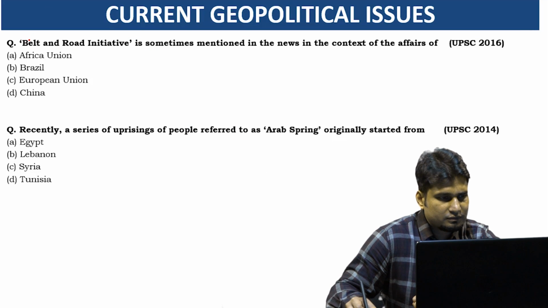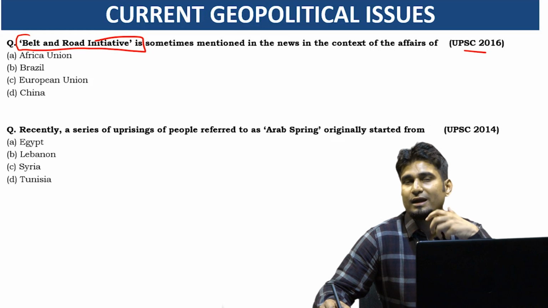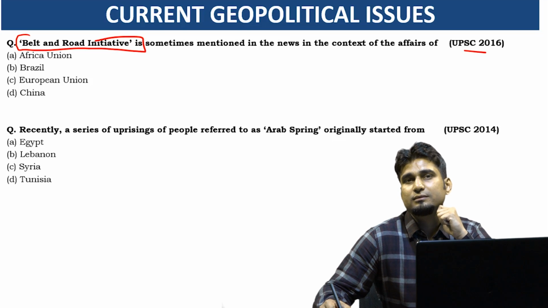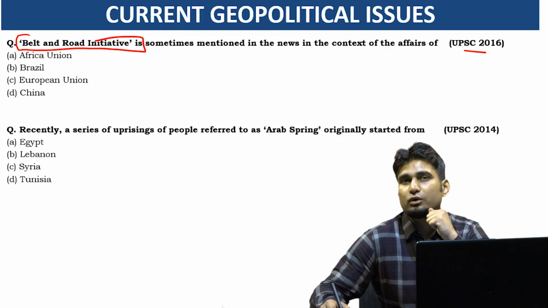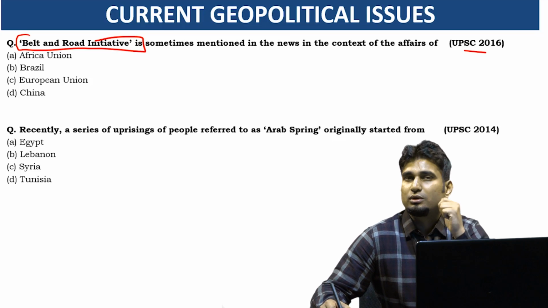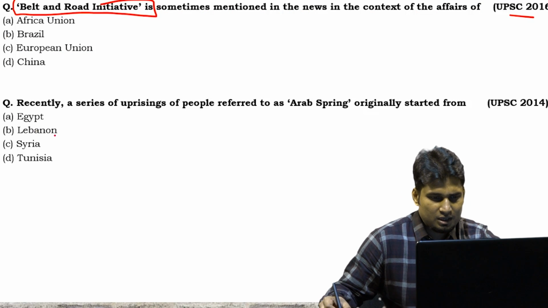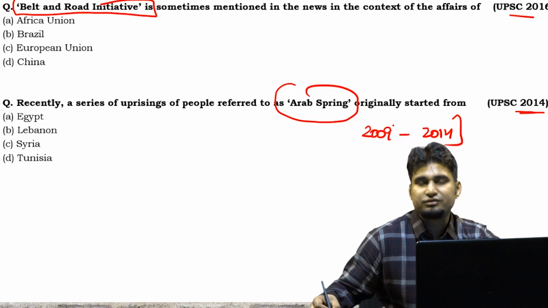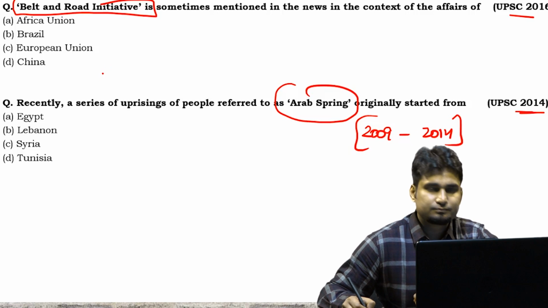Belt and Road Initiative, in 2016, very much in the news. There is an issue why India has not joined it, because it is against our territorial integrity. One branch of the Belt and Road Initiative, the China-Pakistan Economic Corridor, passes through Pakistan-occupied Kashmir. Arab Spring, asked in 2014, because from 2009 till 2014 it was always in the news, very easy. If someone at that time was reading the newspaper, he could easily solve this question.